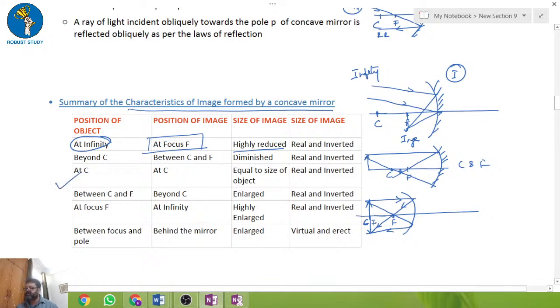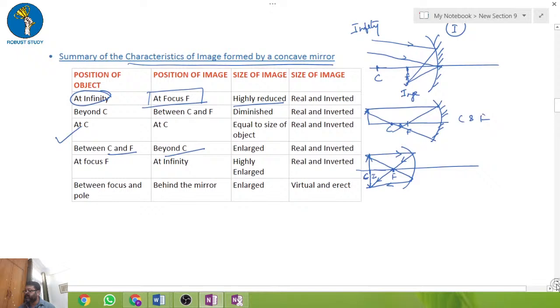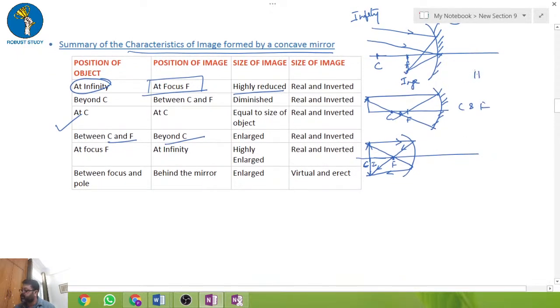This is the third case. Similarly, between C and F, it is beyond C. This is case 2, this is case 3.